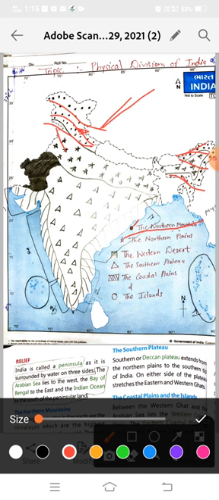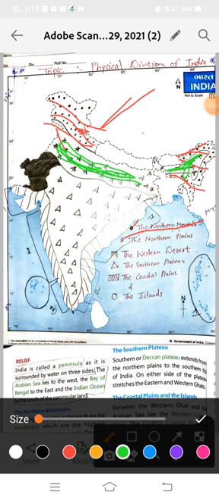The next feature of India is the Great Northern Plains. Where are the Great Northern Plains? See the stars, all the stars. This part of India is the Northern Plain.